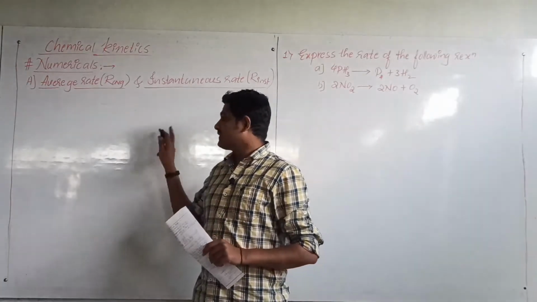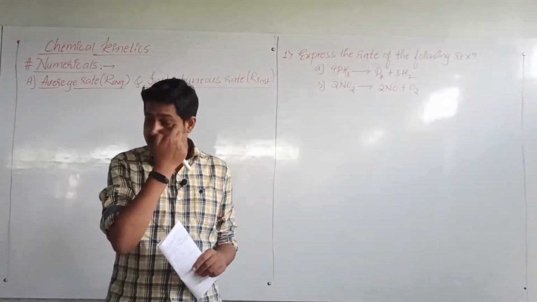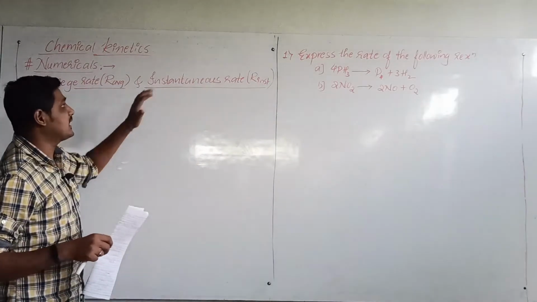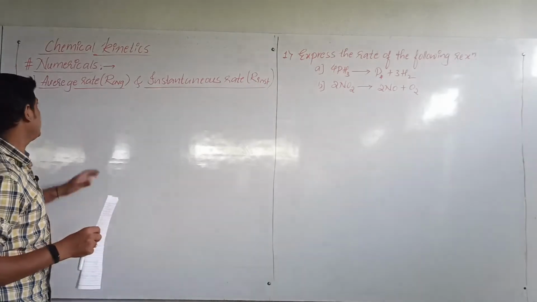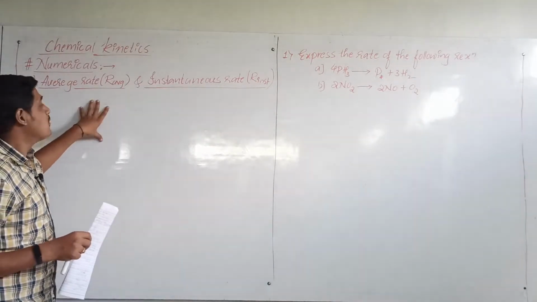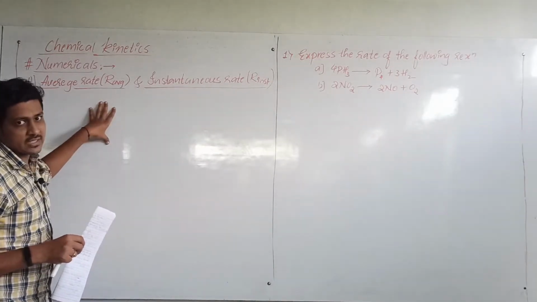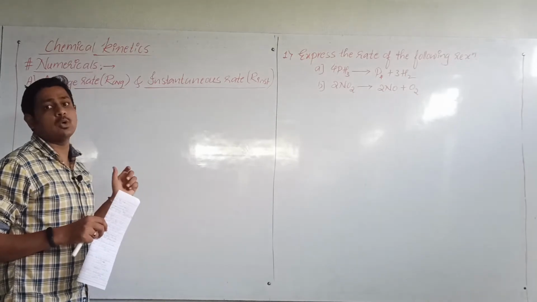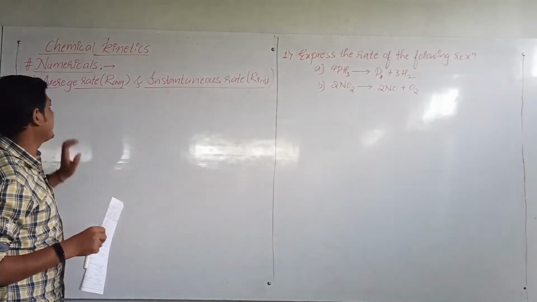Okay, so the first numerical part that we shall discuss is about average rate and instantaneous rate. First of all, what is rate? What do you mean by rate of a reaction? It means the change in the concentration of the reactant or the change in the concentration of the product with respect to time. We call it the rate of a reaction.